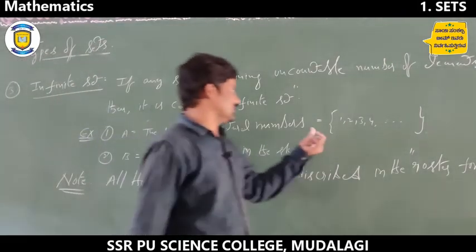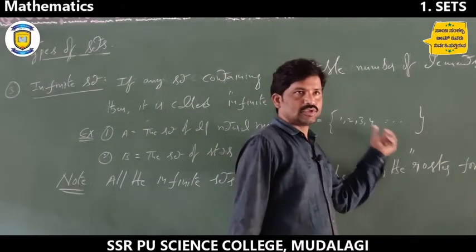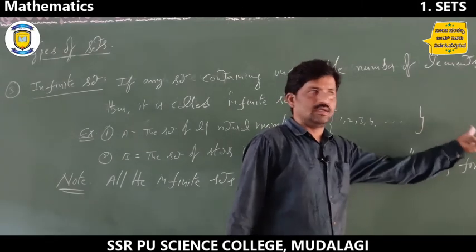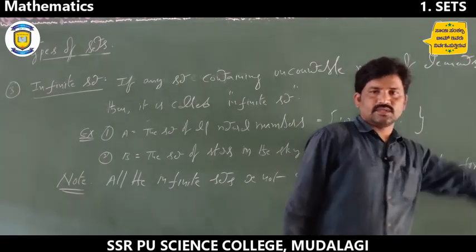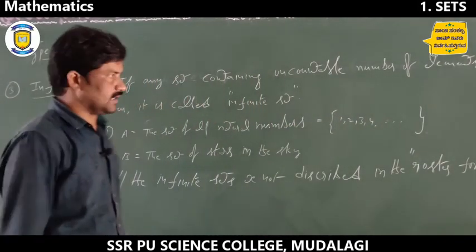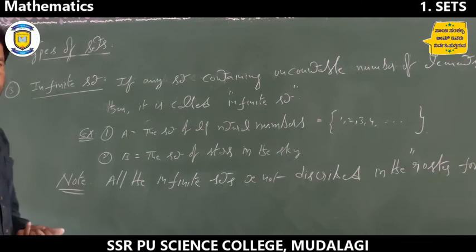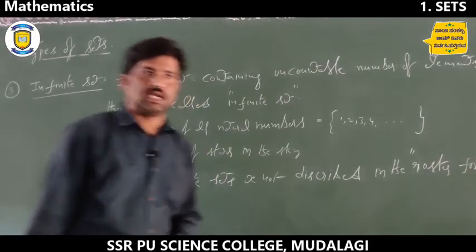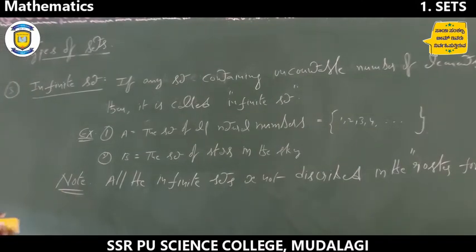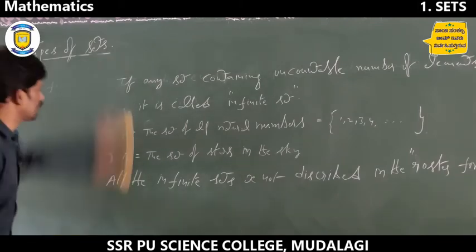For example, here we have the set of all natural numbers. We can only write 1, 2, 3, 4, and so on, up to 100, 1000, then a lakh, next a crore, then 10 crores, and it goes on like that. It never ends, there is no end. Therefore it is not possible to describe all the elements, so we say it is not possible in the roster form. So this is an example of an infinite set, right.